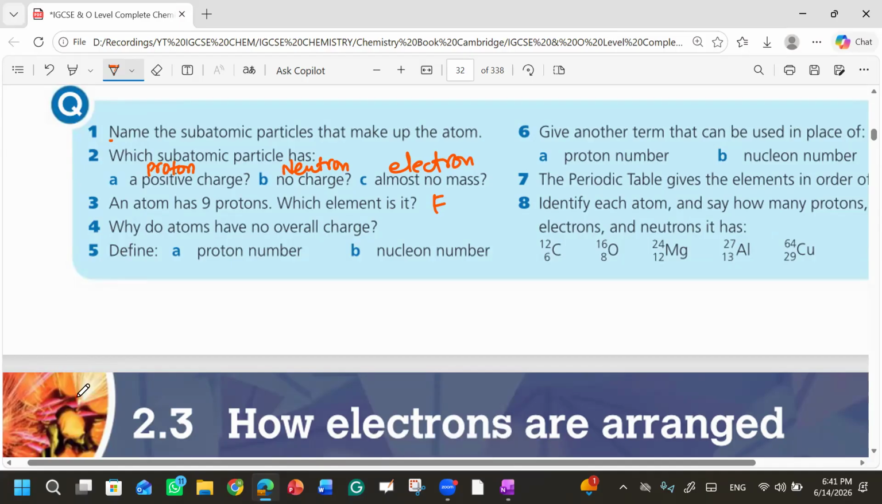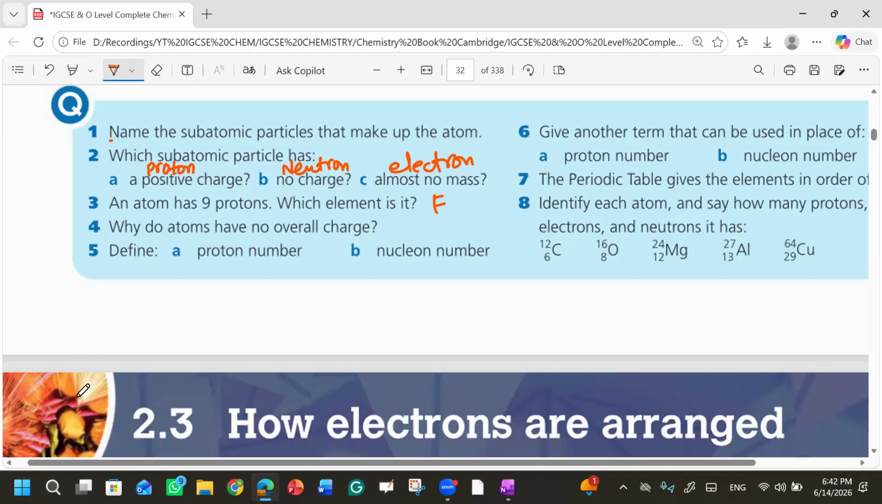Why do atoms have no overall charge? Because atoms have an equal number of protons and electrons. Yes, when we talk about atoms, they have an equal number of positively charged protons as well as an equal number of electrons. So they cancel out each other and the overall charge is 0, right?